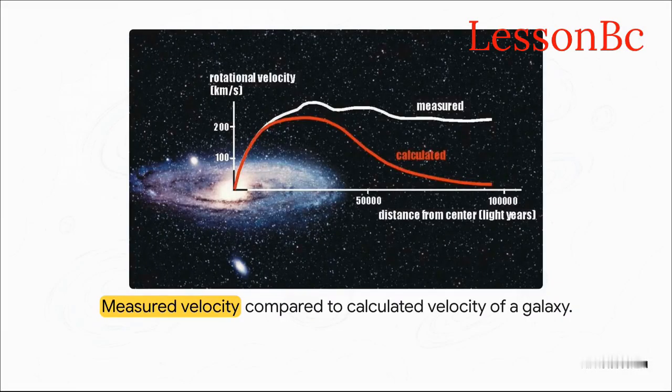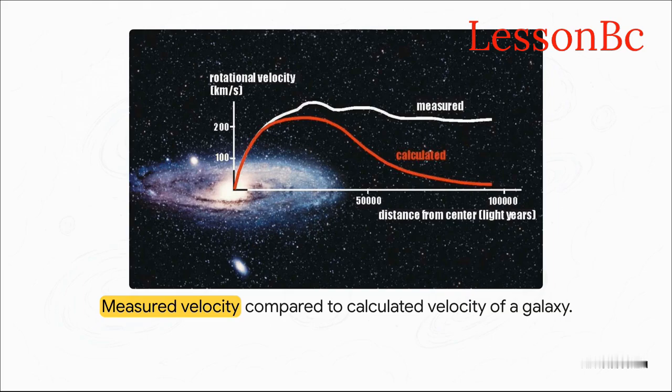But here's the kicker. There is a massive, undeniable contrast between what our math predicts and what we actually observe. Our calculated expectation shows the speed dropping off smoothly as you move outward. But the actual measured velocity of those stars, it goes up and stays completely flat. Those outer stars are whipping around the galactic center way faster than they should be.